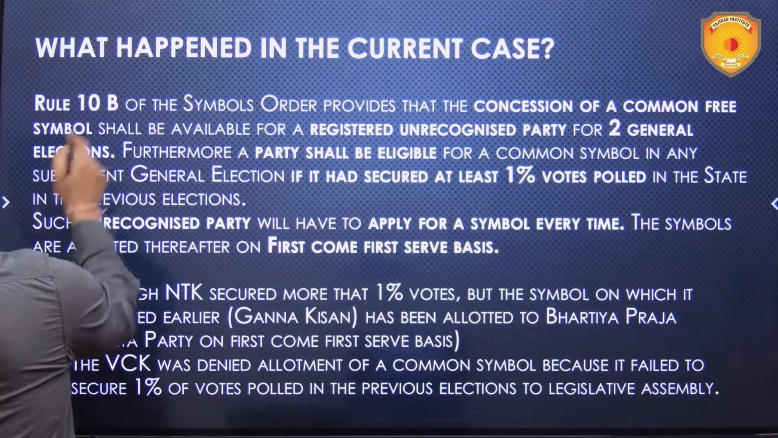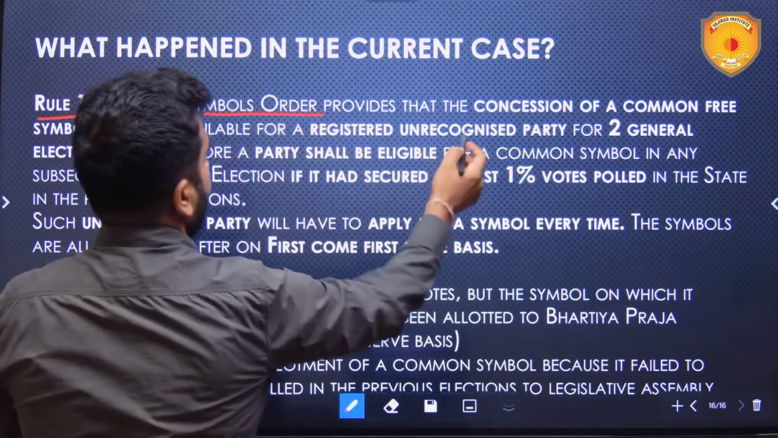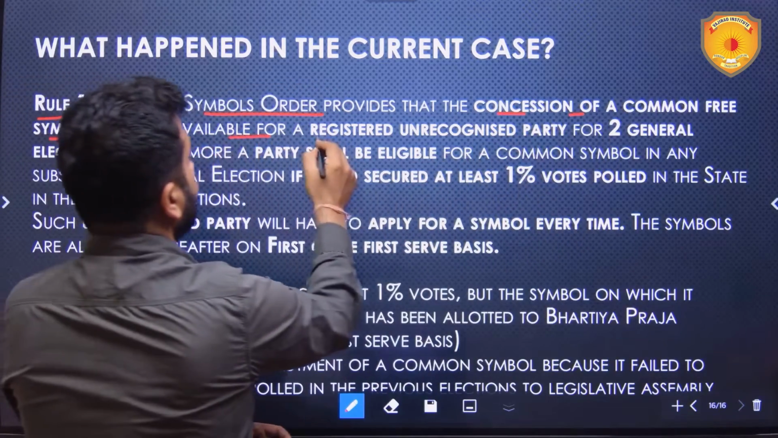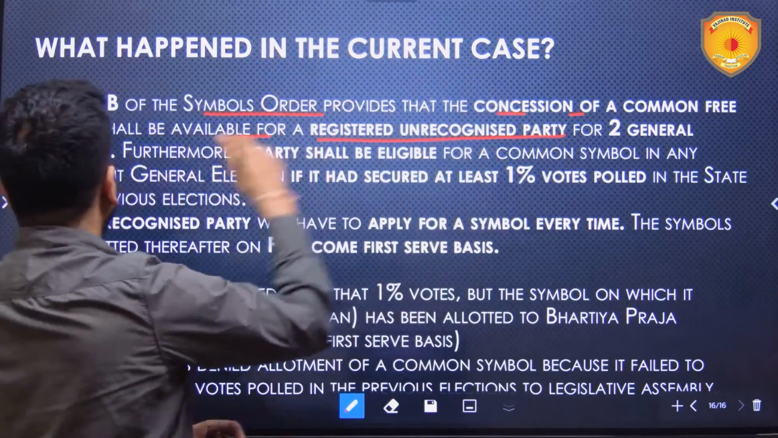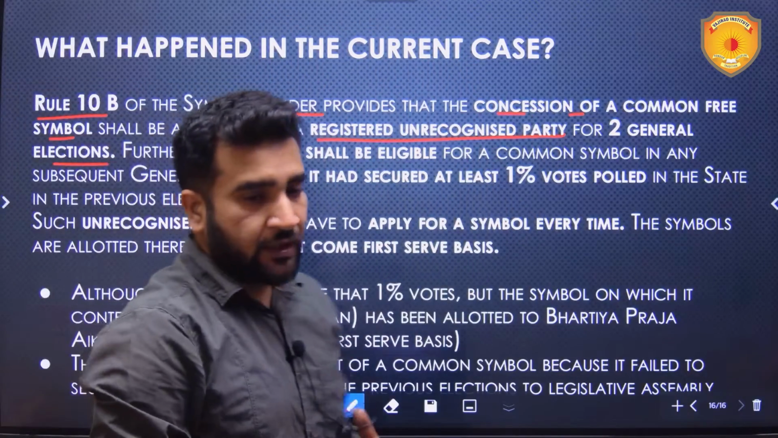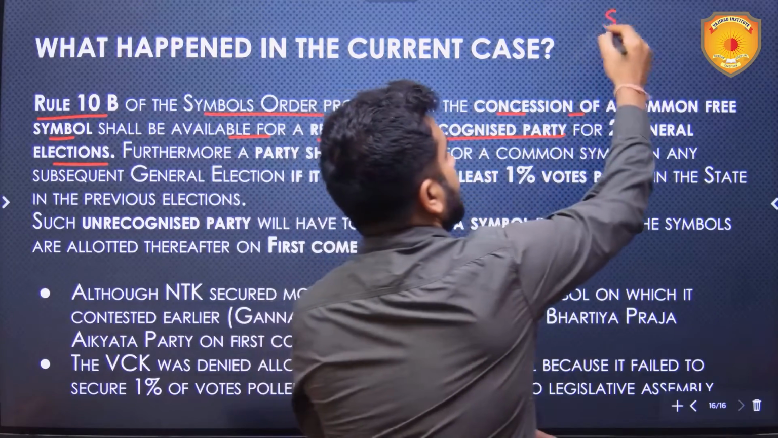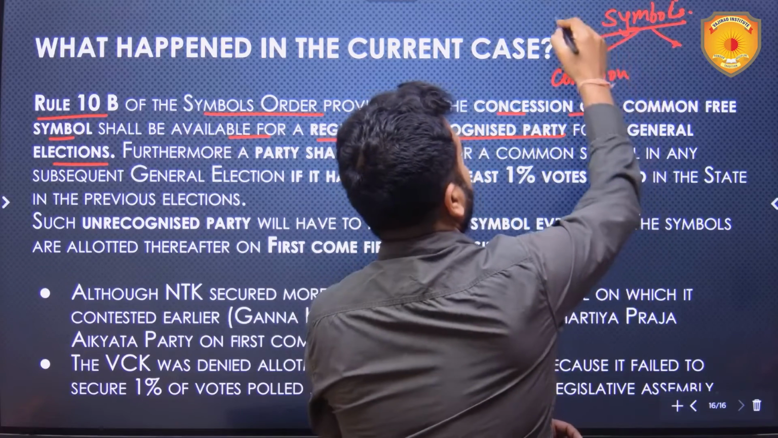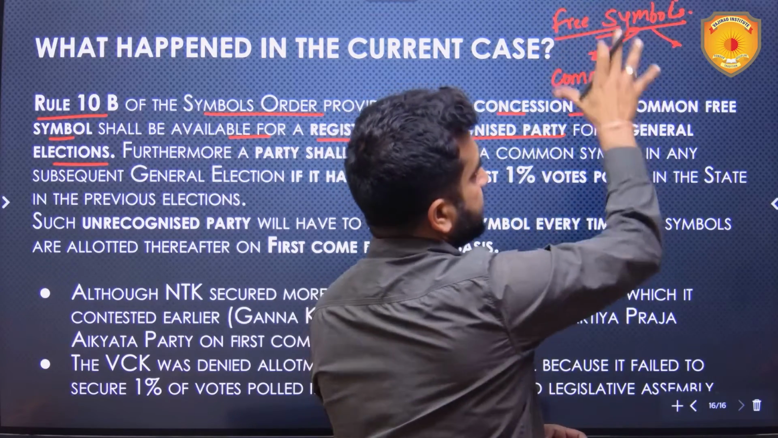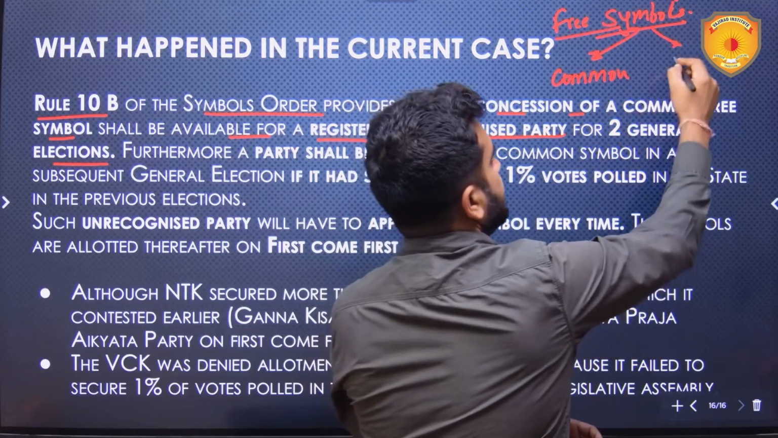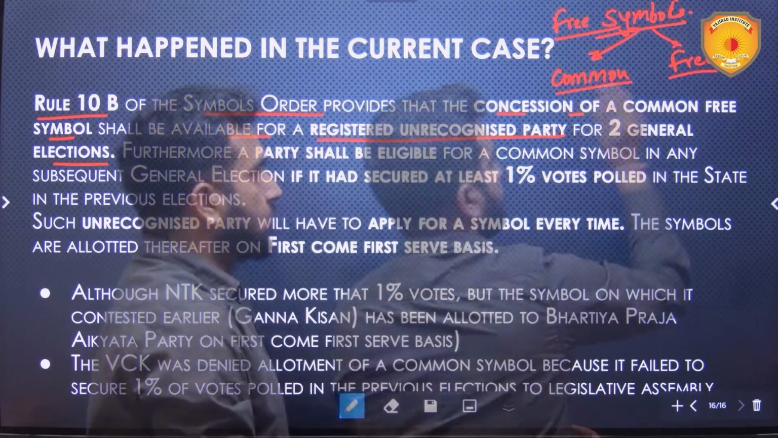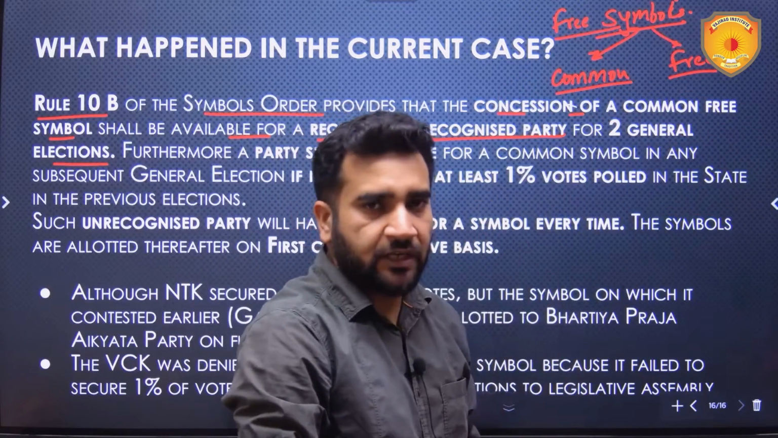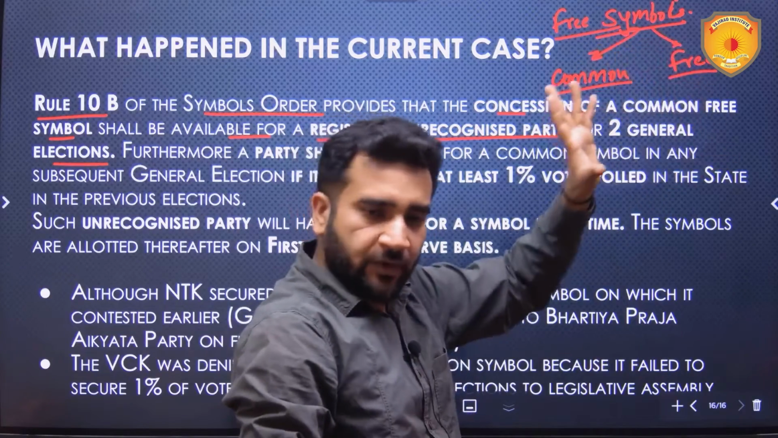So, Rule 10B of the Symbols Order provided that the concession of a common free symbol can be available for a registered unrecognized party for two general elections. See, first of all, we will also have to see symbols. Two types of symbols. I'm talking about free symbols, because among the free symbols we have common symbols and purely free symbols. Common symbols can be in use by one political party or another political party. Free symbols are completely free. You can choose from among them.